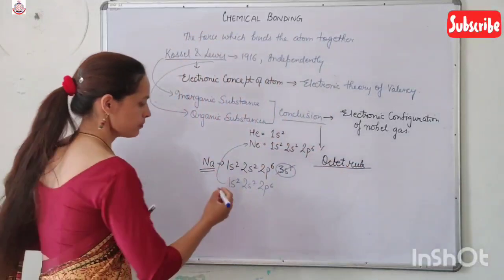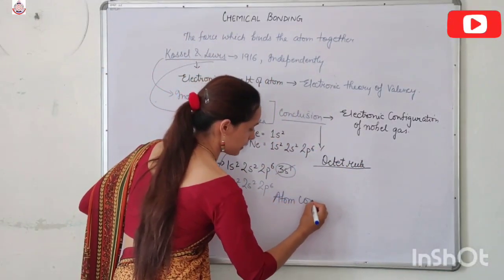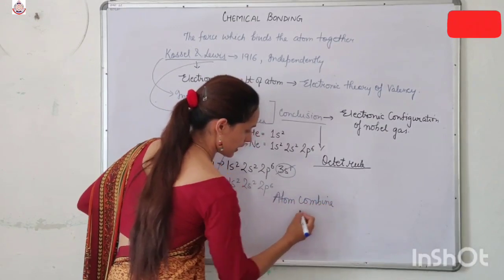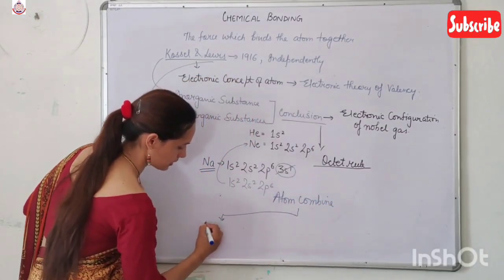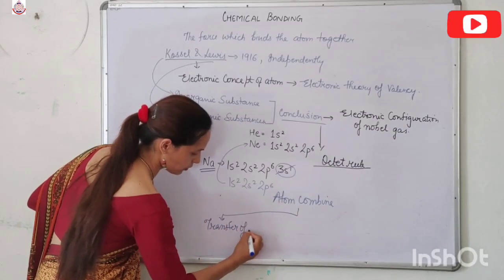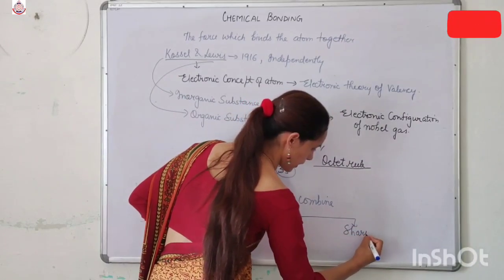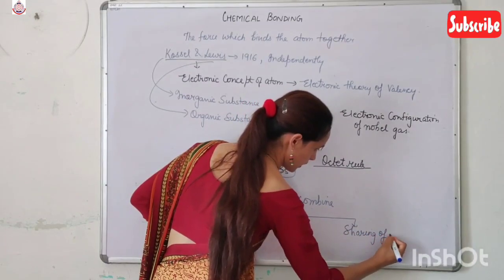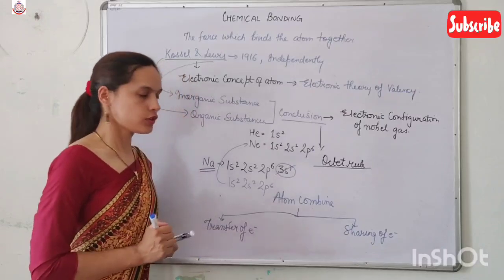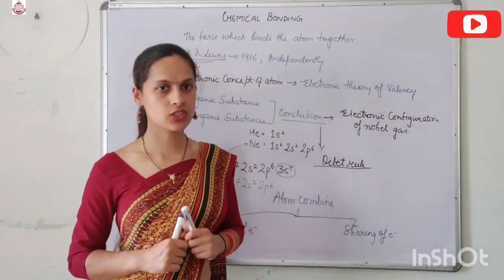Atoms combine in two ways: either by transfer of one or more electrons, or by sharing of one or more electrons. By these two methods, atoms combine with each other.